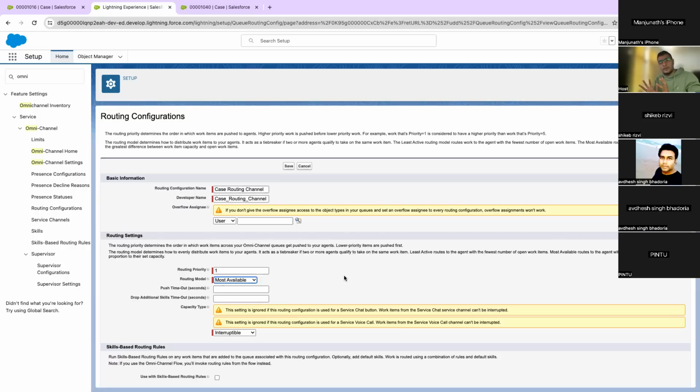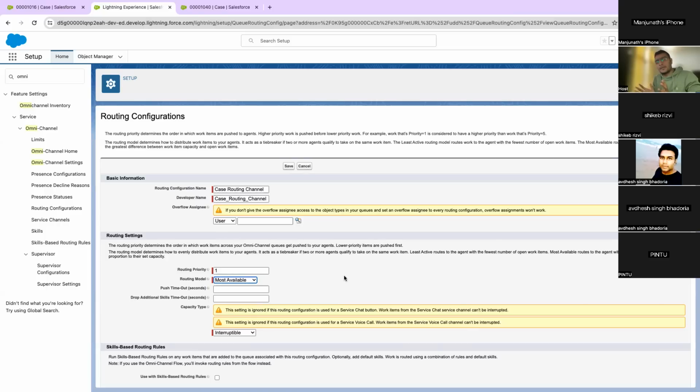If you can do it in a simplified way by using normal options, then going to Apex should be your last option. Like, if I have a very complex routing mechanism, and I check 10 different fields and 10 different things before routing that case to a queue, then we can have the external routing, or we can have the Apex defined routing, where in the Apex class we will check if the case status is this, and then type is this, and yes, this, then assign it to that owner.